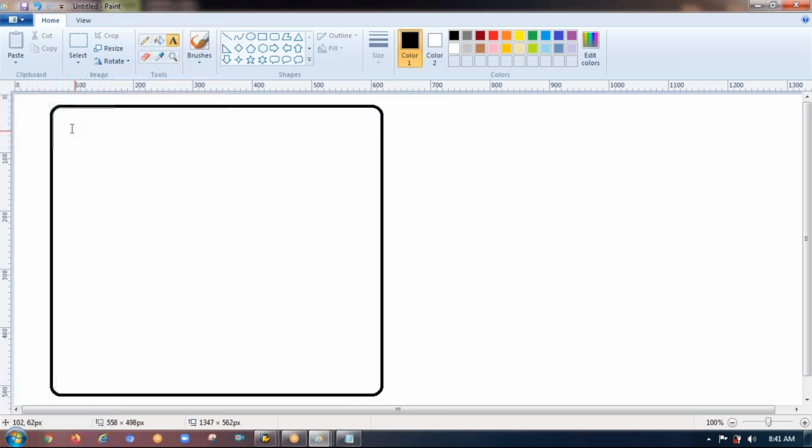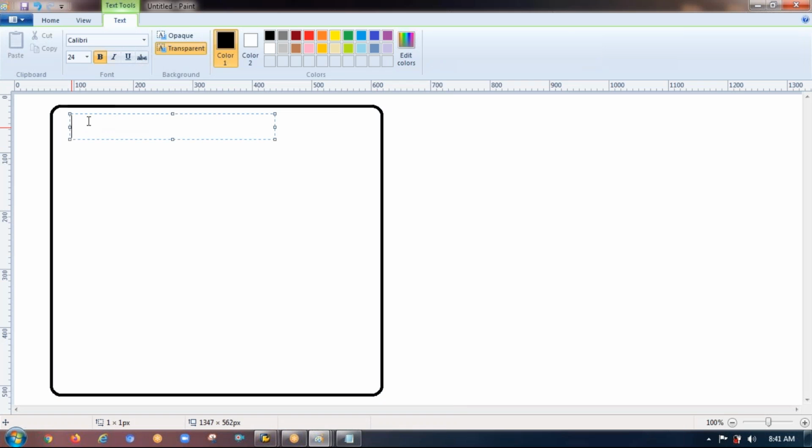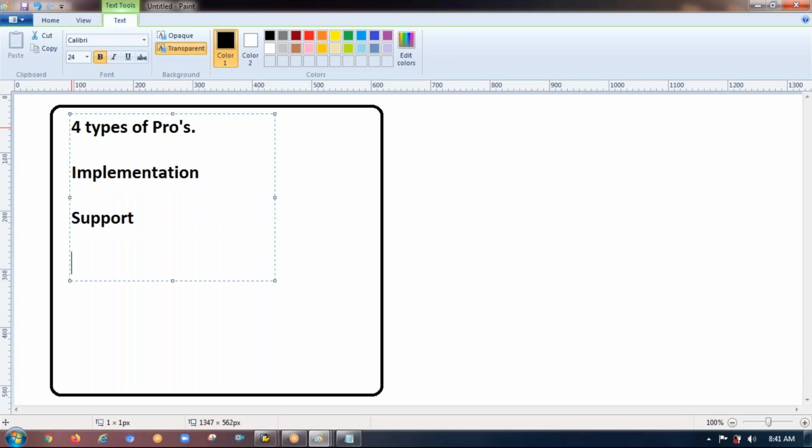Types of projects. There are basically 4 types of projects in SAP. The first one is implementation, support, and you don't need to worry.